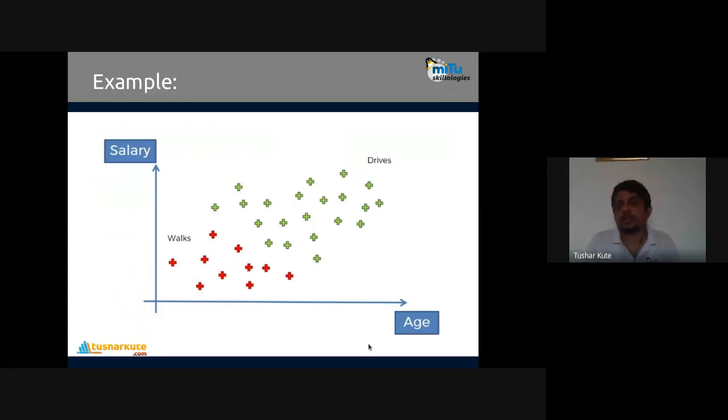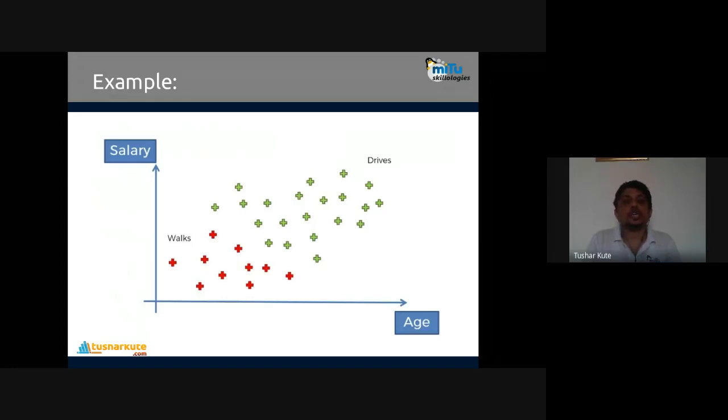The first category of employee used to drive to come to the office. They are having their own car, and another kind of employee, which are shown in red color, they used to walk to come to the office. They are shown here, the red cross and the green cross. The green ones are the drivers, they are having their own car coming to the office, and these are the employees coming to the office by walking. Okay, so this is my original data which I'm having with me.